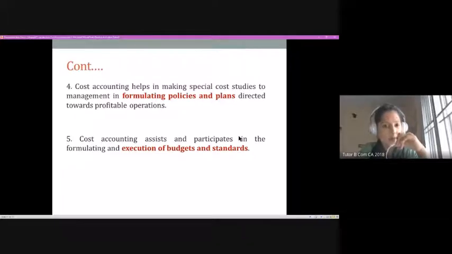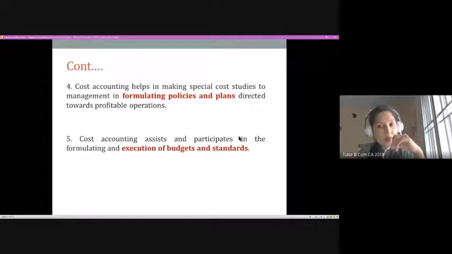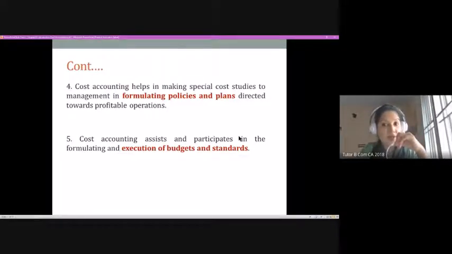But normally, budgets and standards are set based on the previous performance. So cost accounting helps in providing cost information regarding the previous performance. Now, why do we need that? For controlling our future actions. So that is why we say that budgets and other standard costing techniques are used by management for taking effective control of the activities in a firm.